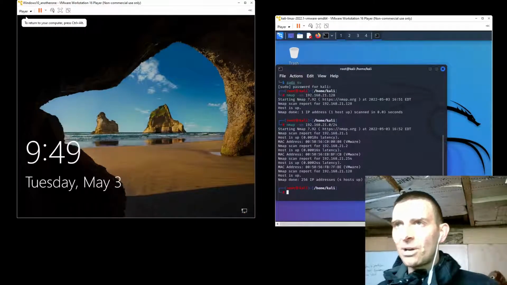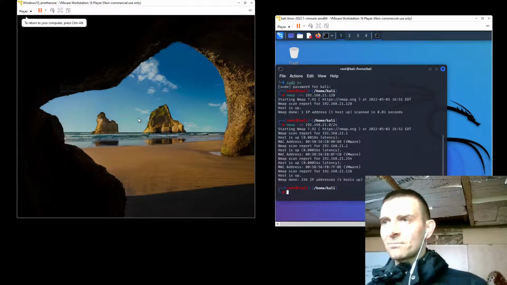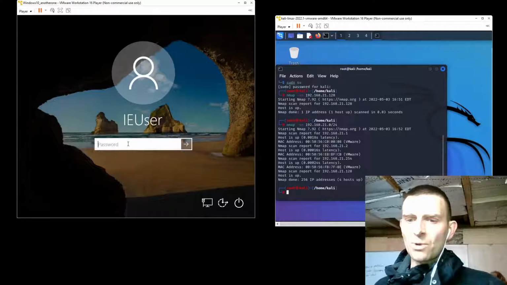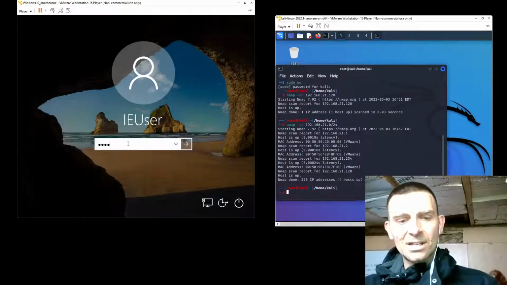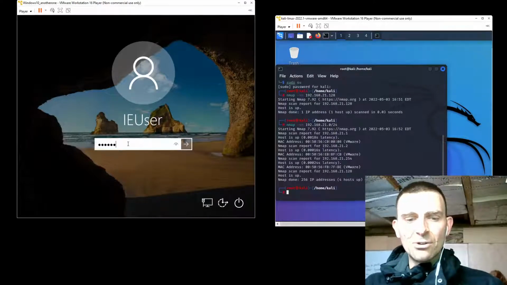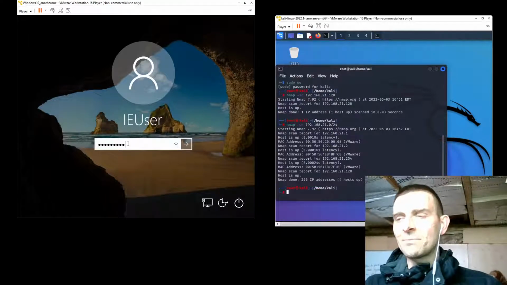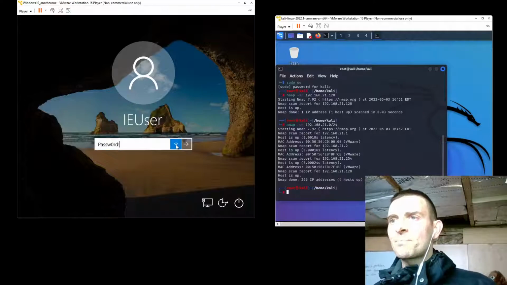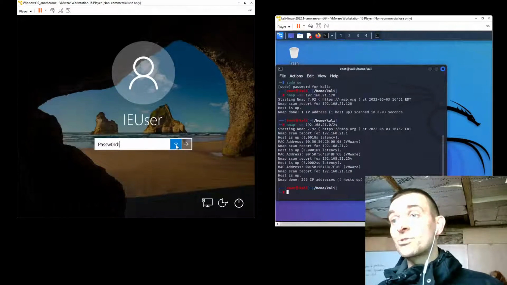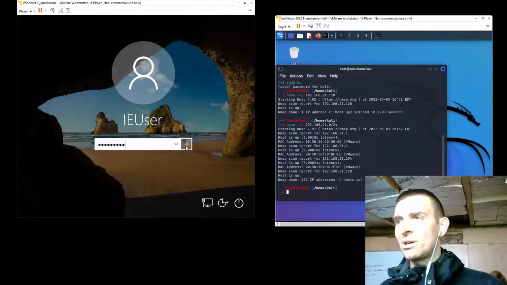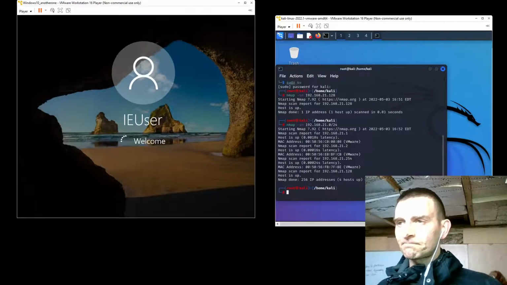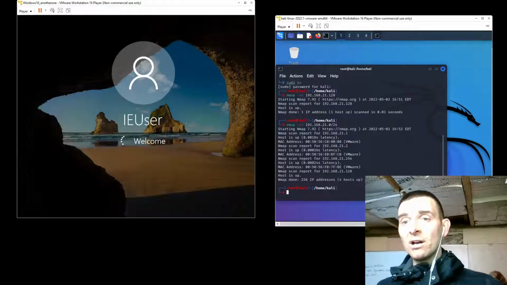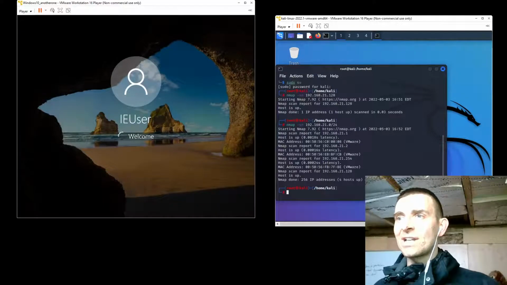So the default password for Windows, and I think it tells you this on the website as well, is capital PASSW0RD exclamation mark. So again, we can take a look at that right before I submit it. Capital PASSW0RD exclamation mark, and off we go. So we're going to log in here. We're going to now have a look at what our IP address is as a Windows user.